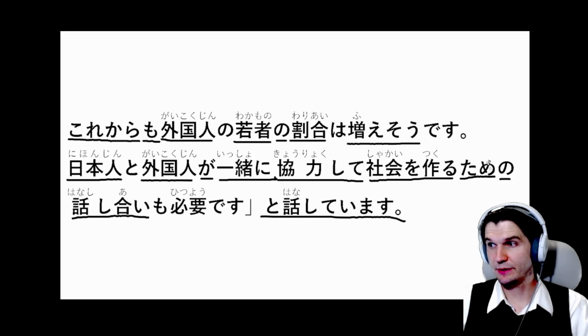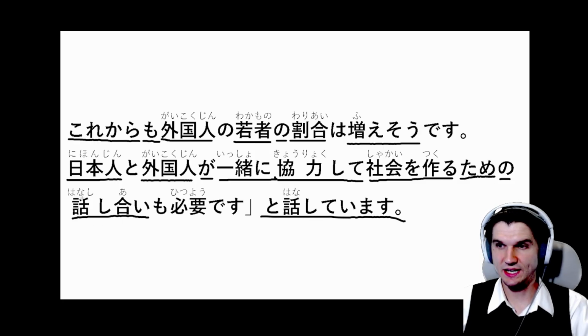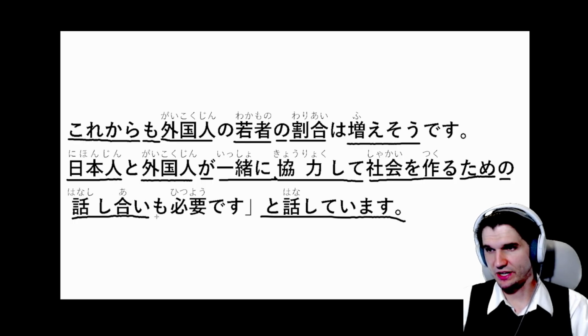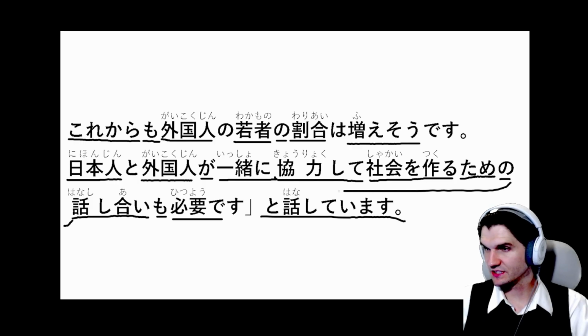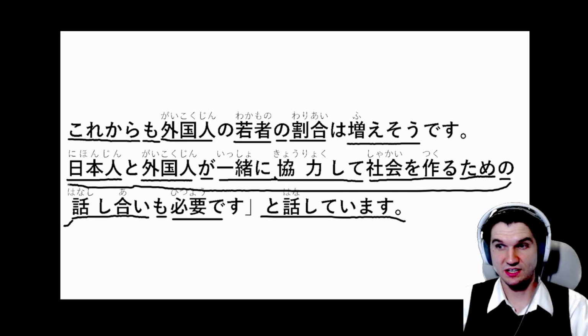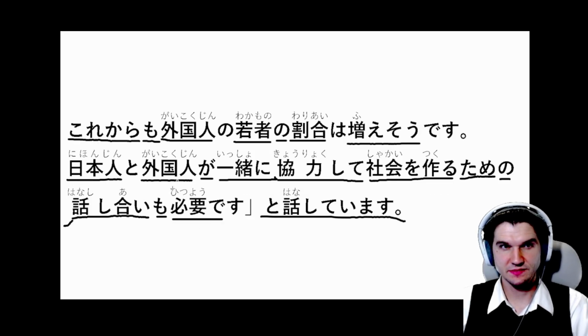And then we're using this ため to connect to 話し合い. So 話し合い is a discussion. And then we have も必要です. So we know all of this is describing what kind of a discussion we're having, but let's just talk about the rest of the sentence. So 話し合いも必要です. 必要 is necessary.